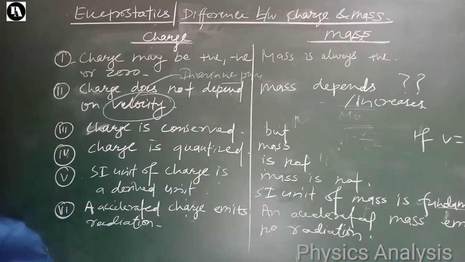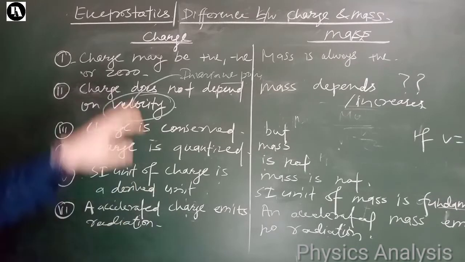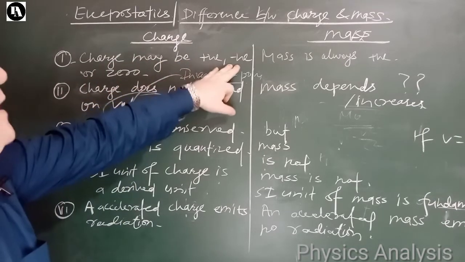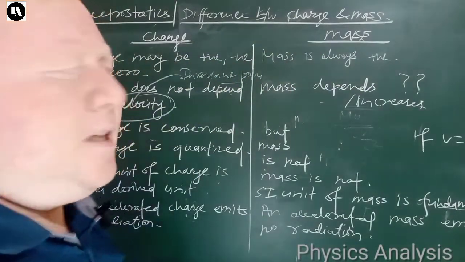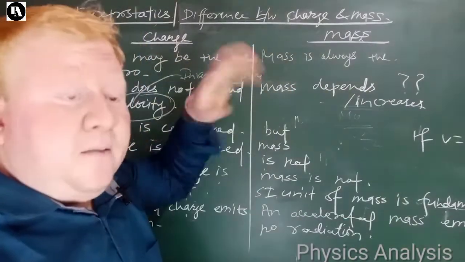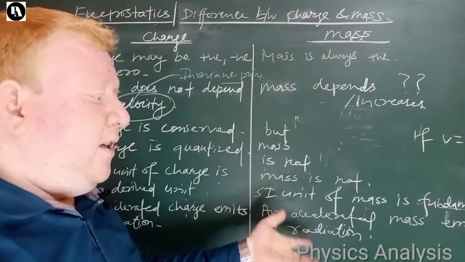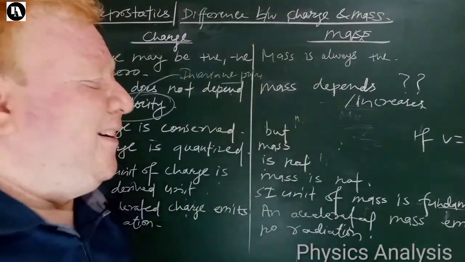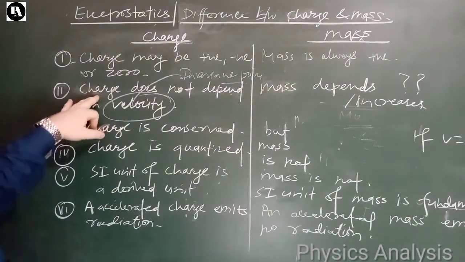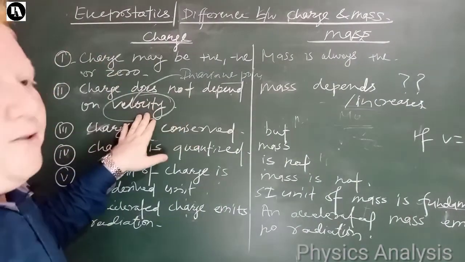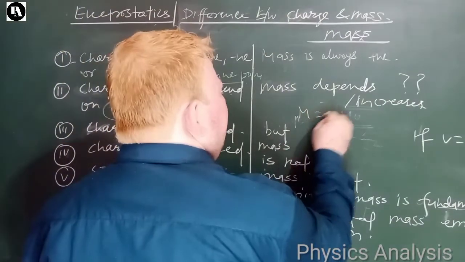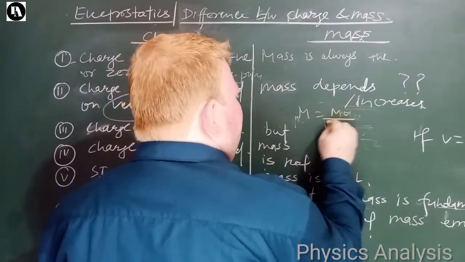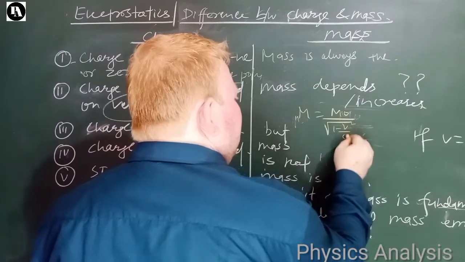So children, this is the difference between charge and mass. Charge may be positive, may be negative, may be zero, but mass is always positive, right? Have you seen mass is negative? Mass of this body is -2 kg. No. Next, charge does not depend upon velocity, and we have seen this equation: m is equal to m naught by root under 1 minus v square by c square.